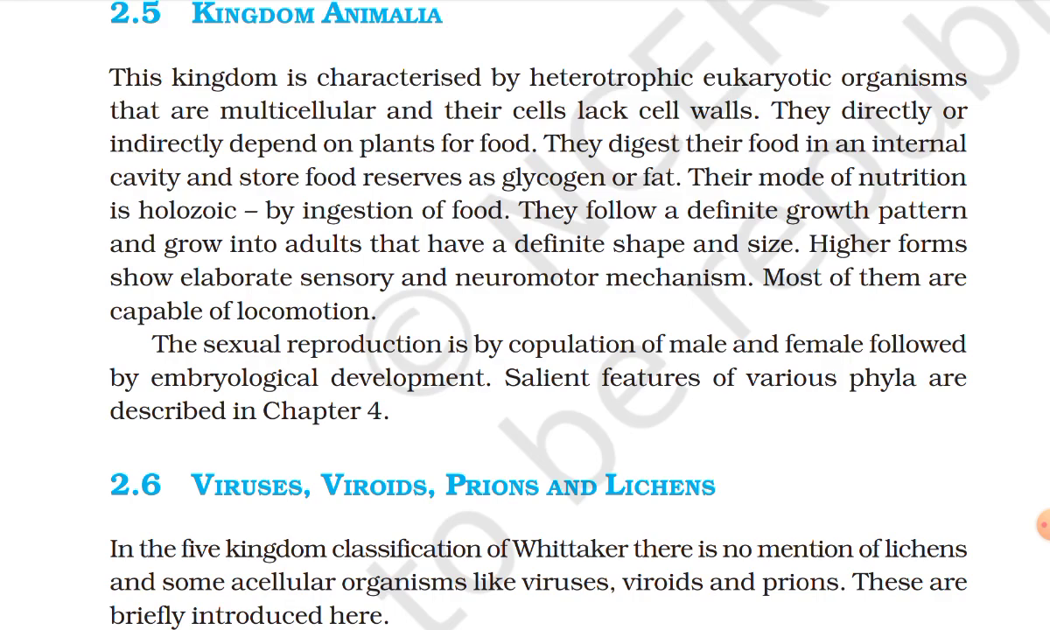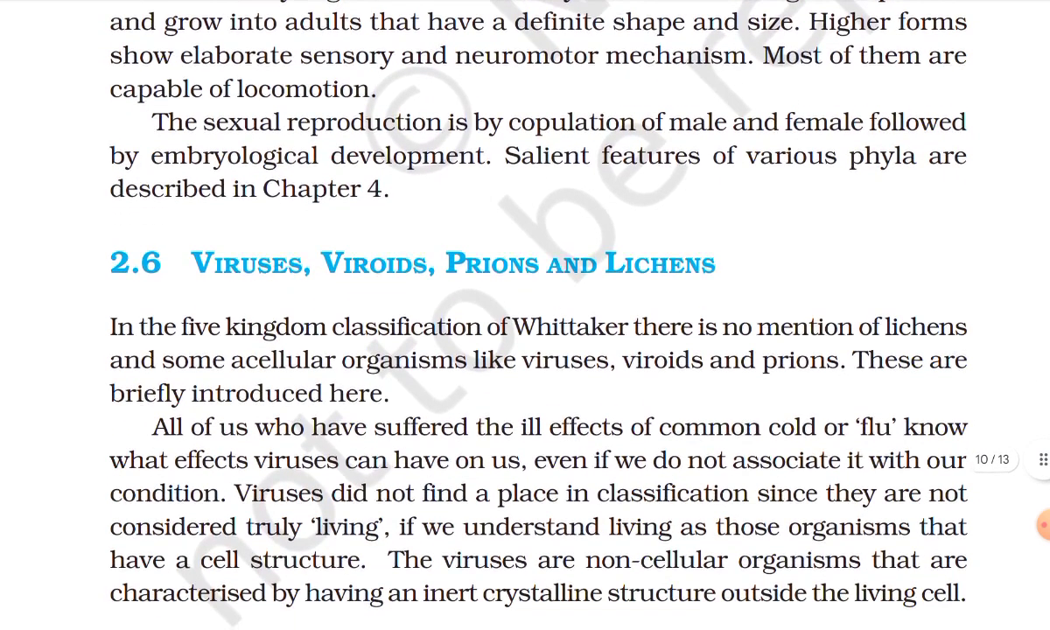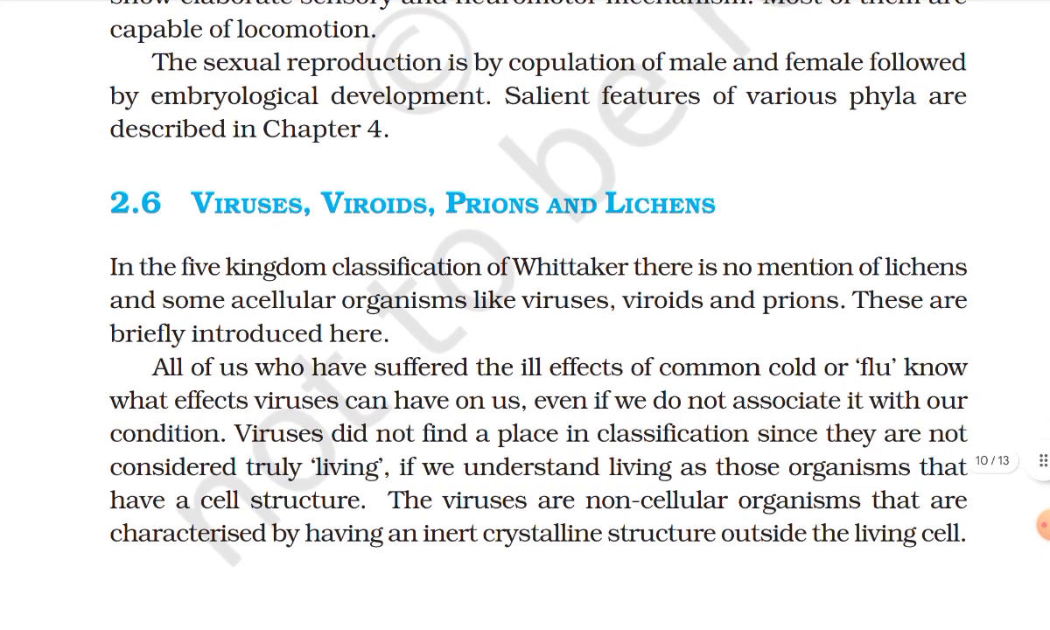They follow a definite growth pattern and grow into adults that have a definite shape and size. Higher forms show elaborate sensory and neuromotor mechanism. Most of them are capable of locomotion. The sexual reproduction is by copulation of male and female followed by embryological development. Salient features of various phyla are described in chapter 4.